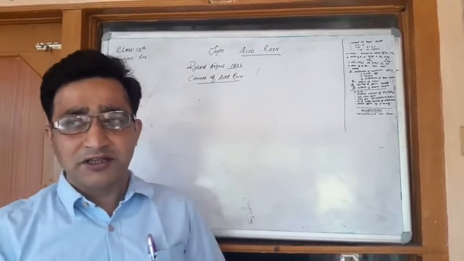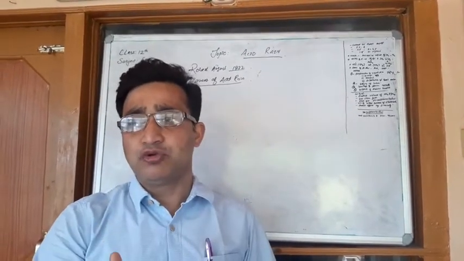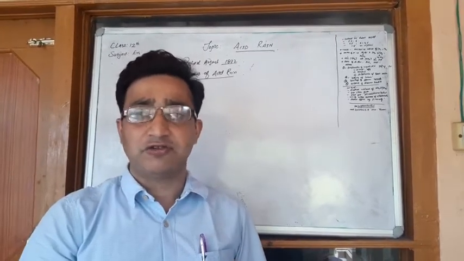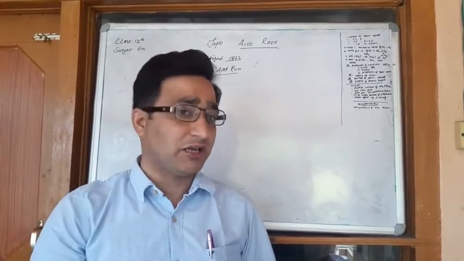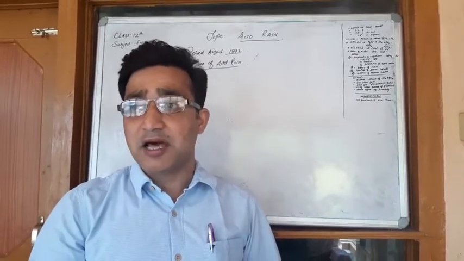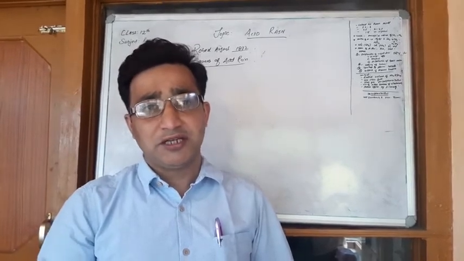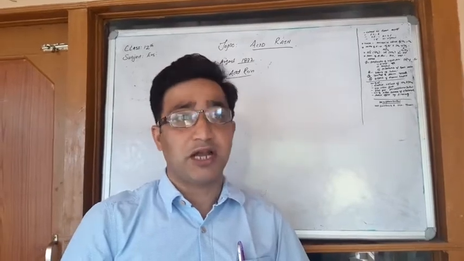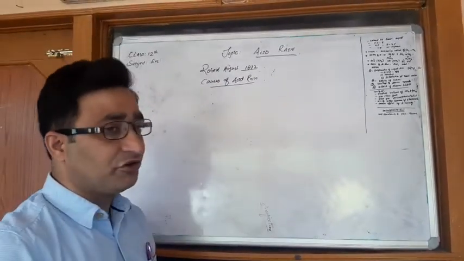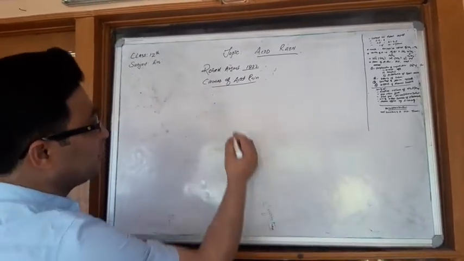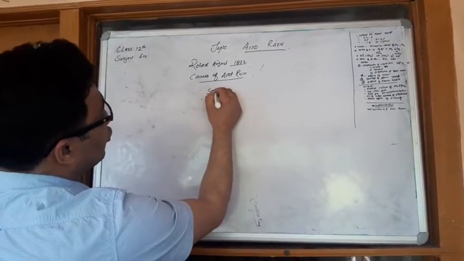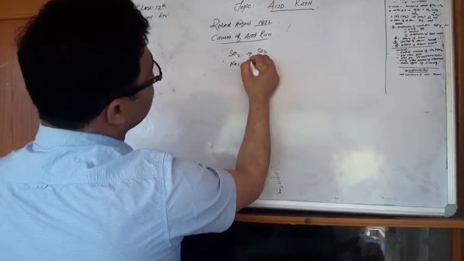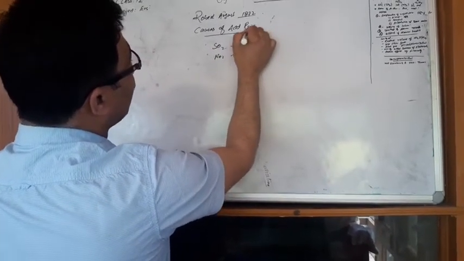What happens? Oxides like SO2 get converted into SO3, that is, sulfur dioxide gets converted into sulfur trioxide in the atmosphere. Similarly, nitrogen dioxide NO2 gets converted into N2O5, nitrogen pentaoxide.